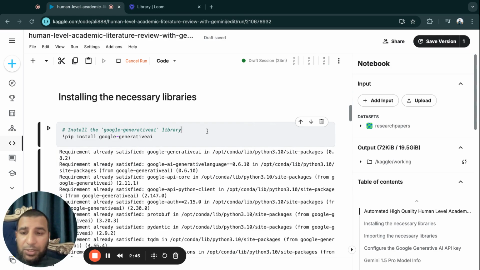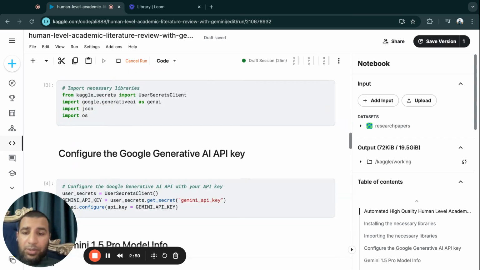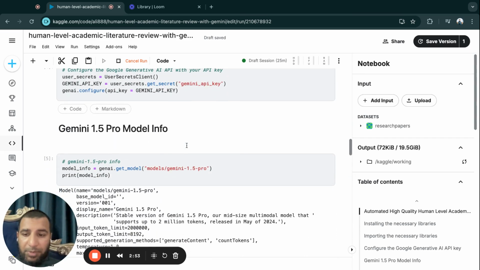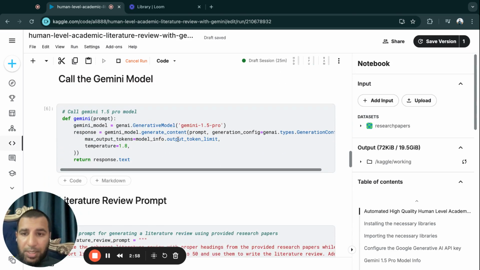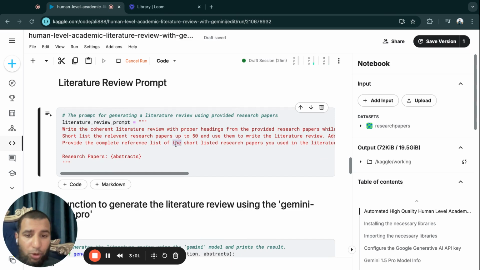So firstly, we install the necessary libraries. Then in this notebook, we import the files and set up the Gemini key. We are using the Gemini 1.5 Pro model. Here you can see we are calling the Gemini model and setting up the prompt. It's a very simple prompt. Here we are limiting it to process up to 50 papers, because the limitation is with the output tokens, which can't be more than around 8,000 from the current Gemini models. So we're limiting it to 50 papers and then producing a literature review based on those 50 papers.